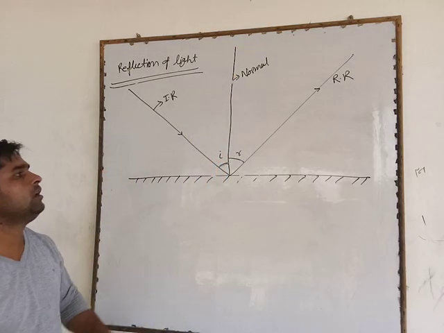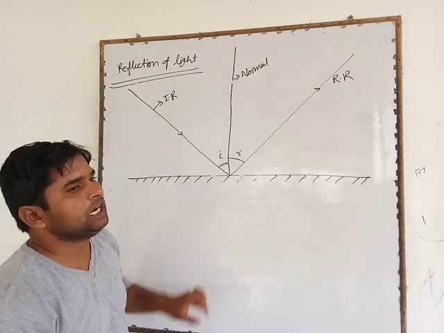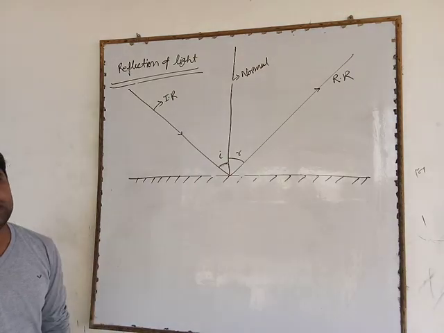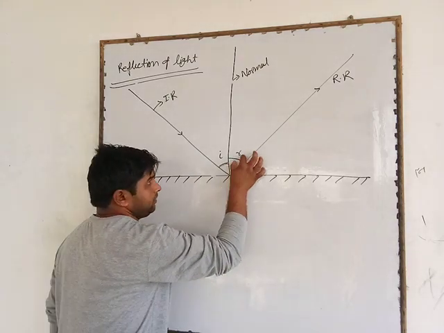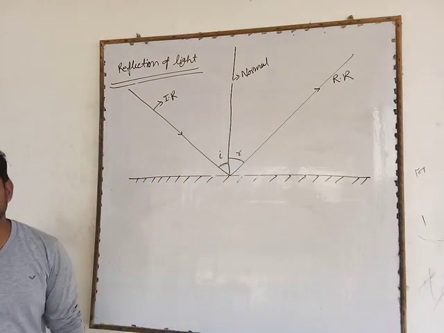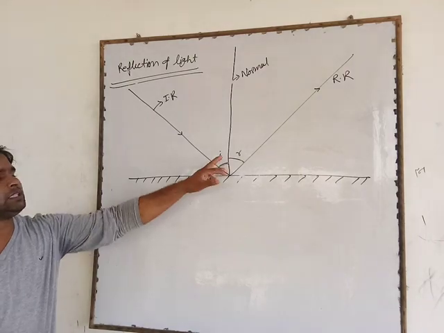The angle between the normal and the incidence ray is the angle of incidence, denoted by small i, and the angle between the reflected ray and the normal is the angle of reflection, denoted by small r.